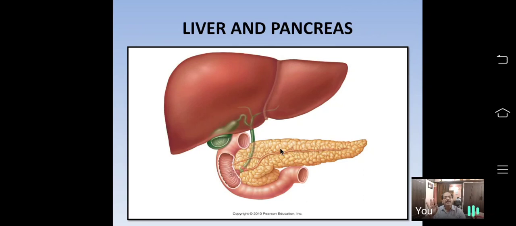Name the enzymes once again. That is trypsin, chymotrypsin, carboxypeptidase, nucleotidase and nucleosidase. This group of enzymes is produced from the pancreas. These are proteolytic enzymes. Next, which fat digestive enzymes are produced from the pancreas?